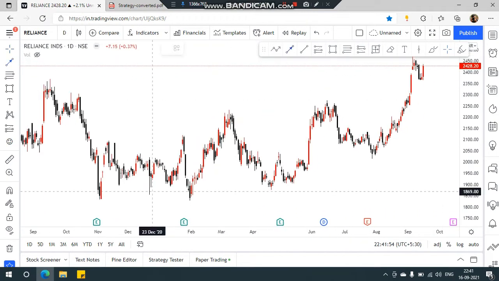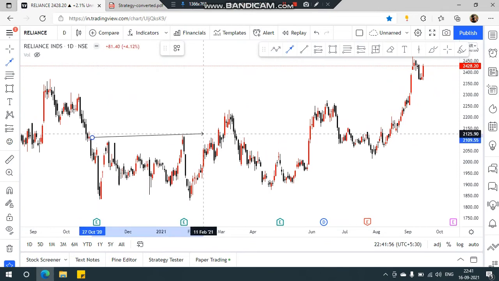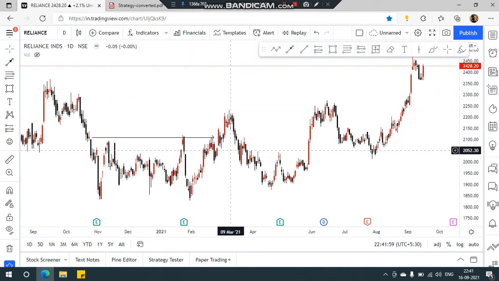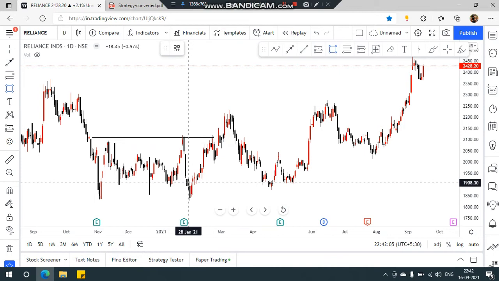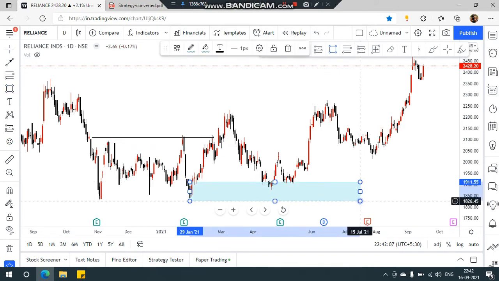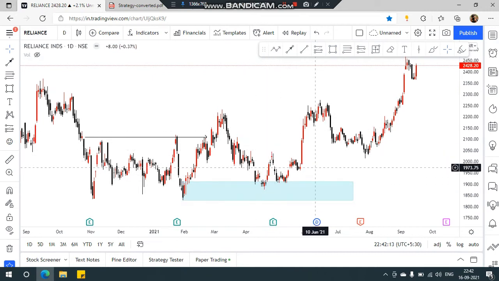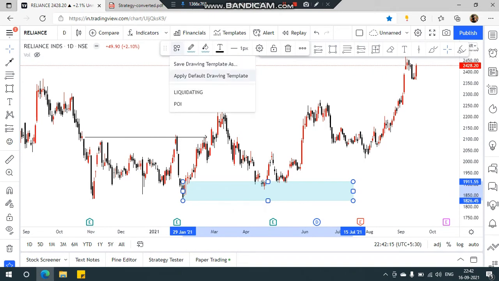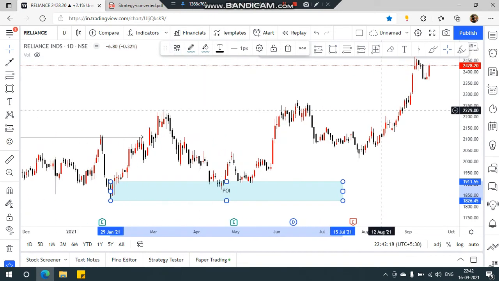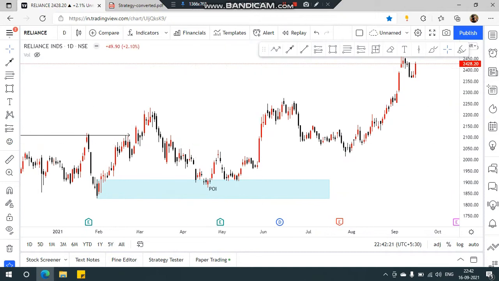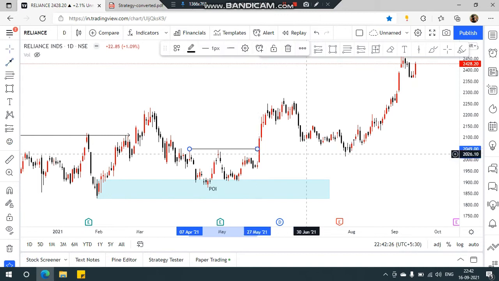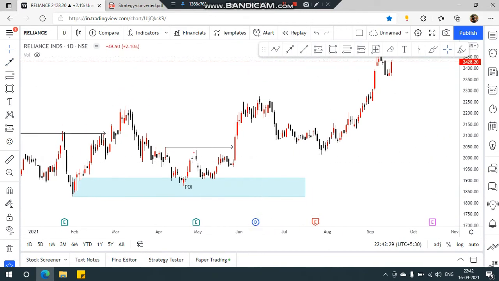Okay, so here is the first breakout structure which I can actually mark here, and this breakout structure was initiated by this order block. Okay, not the order block, so this will be the POI. Okay, and you can actually take an entry around here. Now let me just see if I got another. Okay, maybe. Okay, so this can also be considered as a breakout structure. Okay, so if this is the breakout structure, the order block would be somewhere around the previous candle.